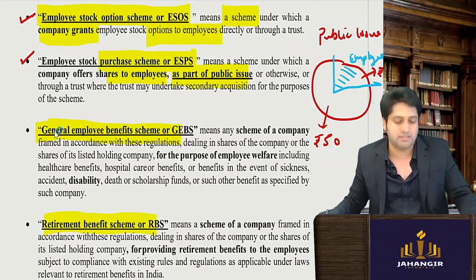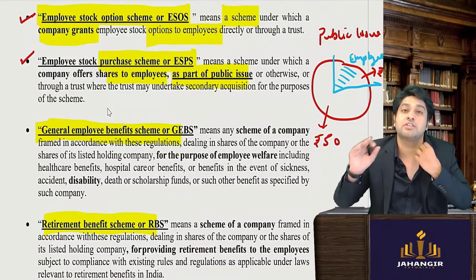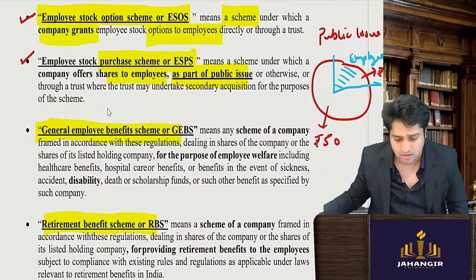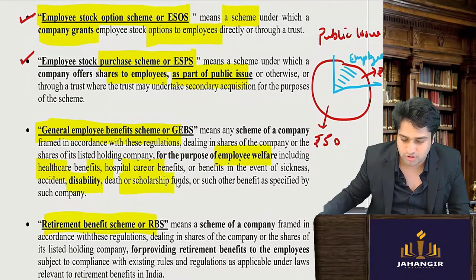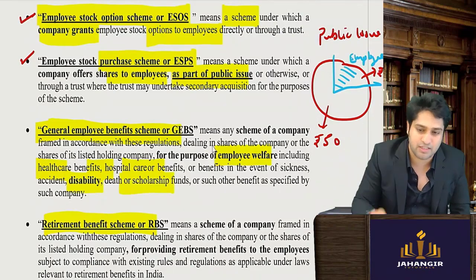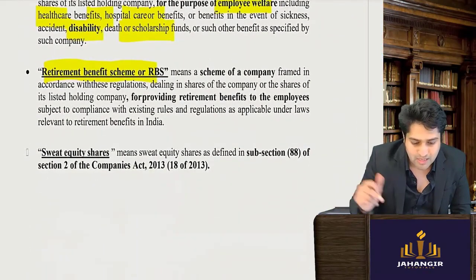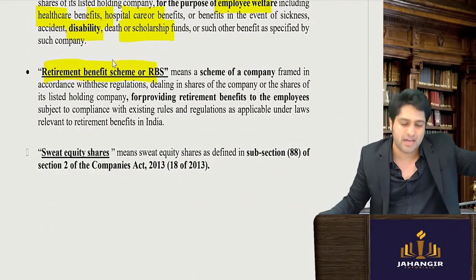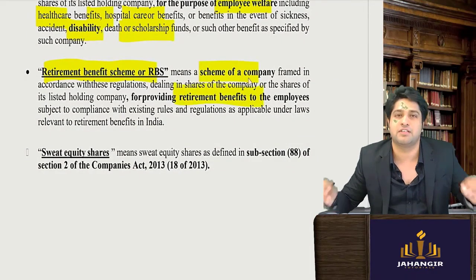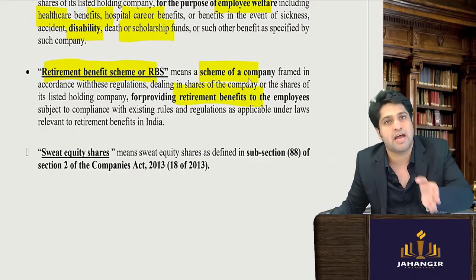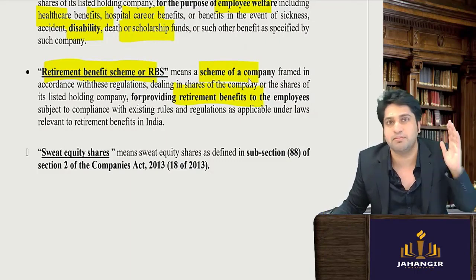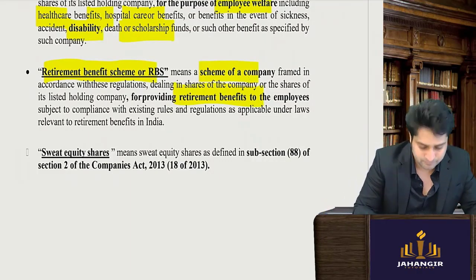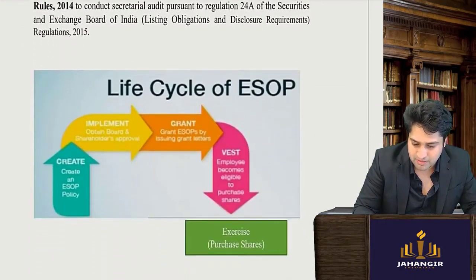Next, the general employee benefits scheme. This scheme is made for general benefits. For example, welfare benefits such as sickness, maternity, healthcare, disability, scholarship. So these are all the general benefit schemes that they have made. And third is retirement benefit. When you retire, then as a retirement benefit, a certain amount will be given to you. That is a retirement benefit scheme. So the company can launch any of these schemes for the benefit of their employees. Sweat equity will come later.